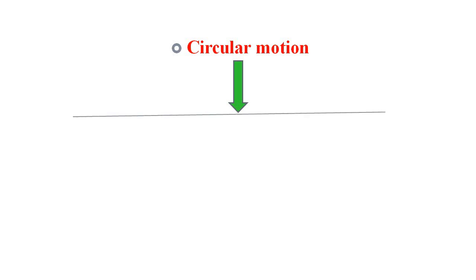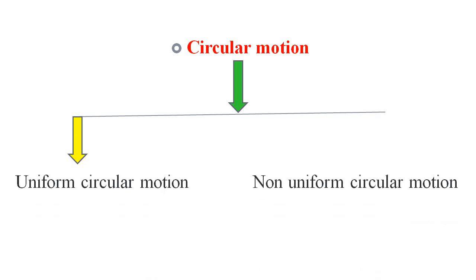Next point is the main major point, circular motion. In circular motion there are 2 points. First one is uniform circular motion and second one is non-uniform circular motion. Two major points, uniform circular motion and non-uniform circular motion. First see uniform circular motion.